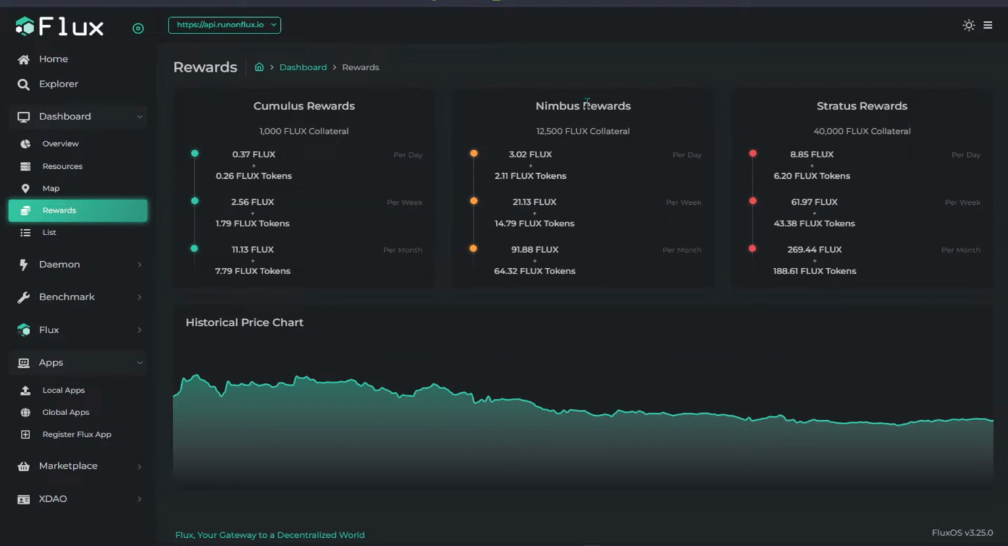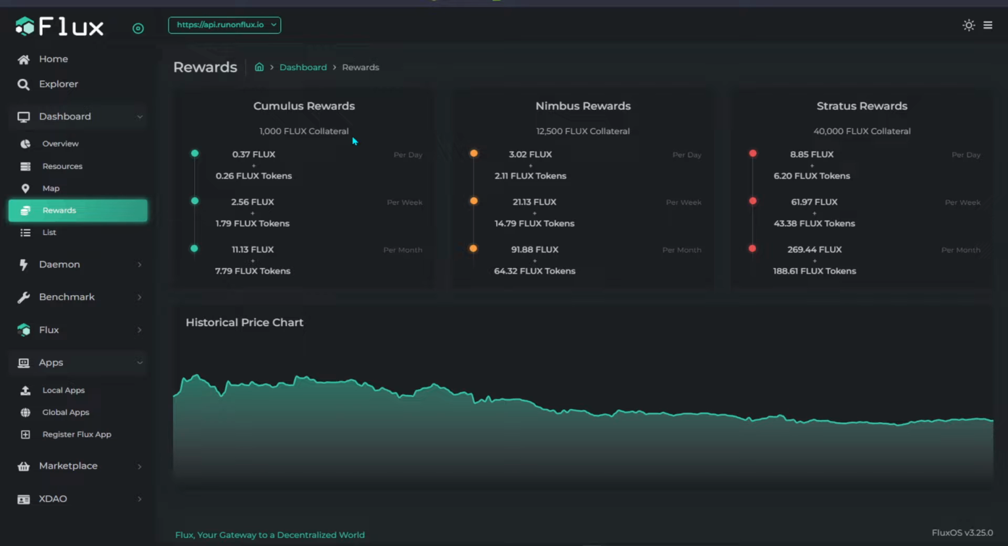So without further ado, we are going to jump into the topic, talking about how much you can make from a Flux node. So over here I put the screen, basically talking about the Flux rewards itself. There are 4 types of staking available on Flux. First of all, it is node running. For the tiers you are looking at, the Cumulus, the Nimbus, and the Stratus, you are required to have X amount of Flux as collateral to run a node.